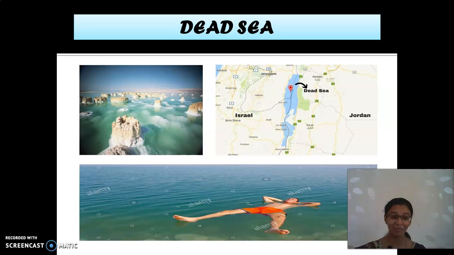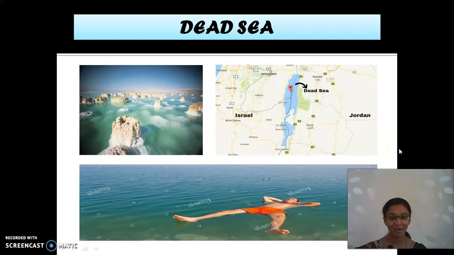342 gram per kilogram. See, where is 3.5 and where is 342? So, due to the salt content in this Dead Sea, we are not able to sink. We can easily float on the surface of this Dead Sea. What is this name? Dead Sea. Where is it located? Between Israel and Jordan.